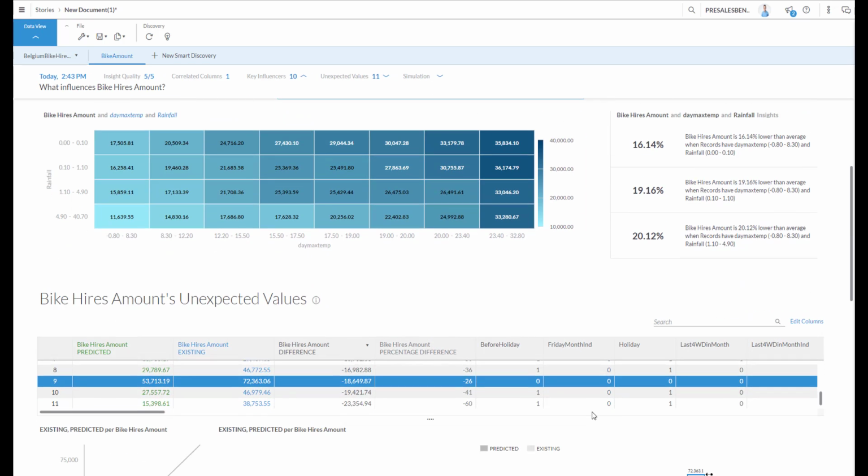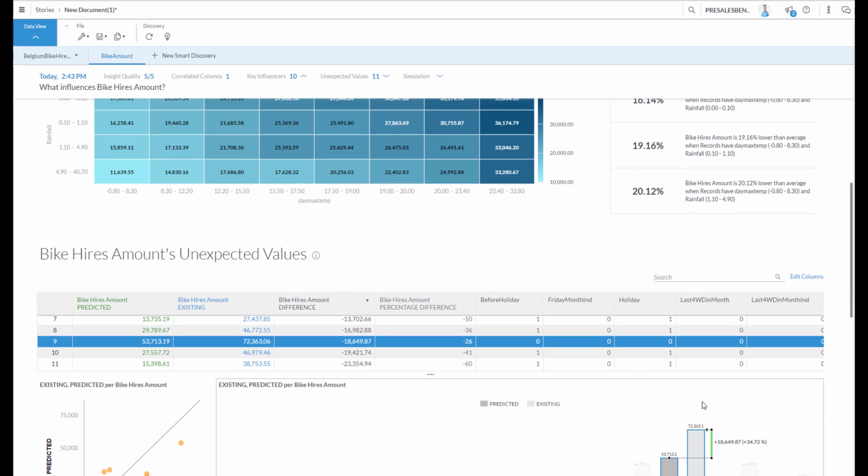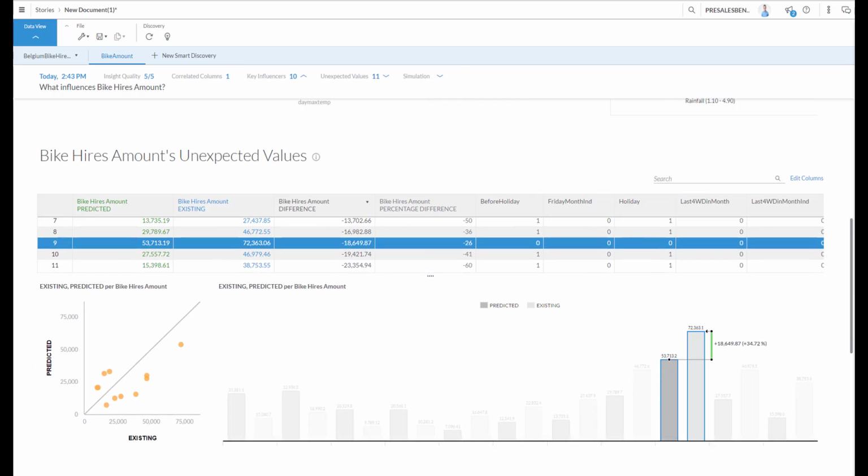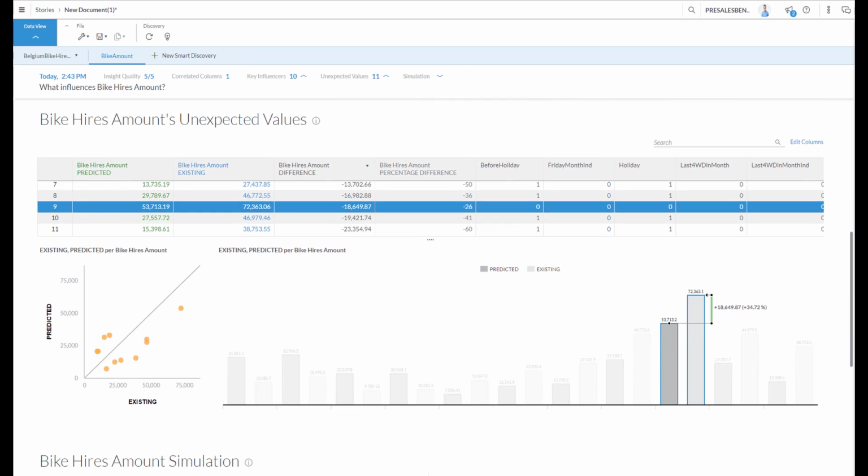Now, it also uncovered 11 unexpected values. So let's go into detail about that. There are 11 cases in which the system says, okay, I don't know why we have this unexpected value. In this case, we had 72,000 bikes rented out on a day instead of 53,000. So I will have to go into my data and uncover why we have that variance.